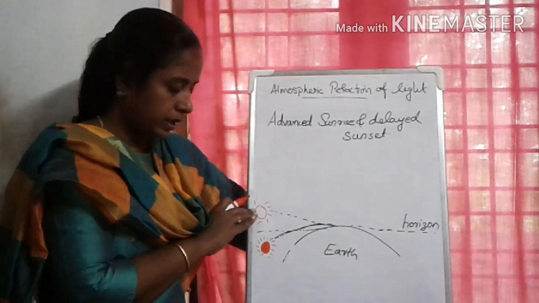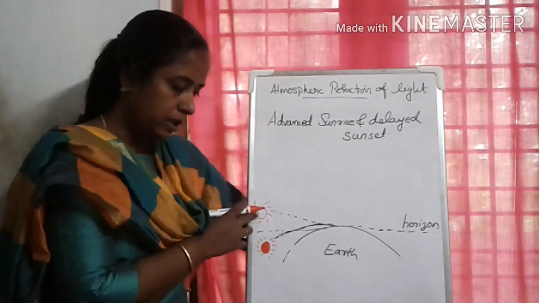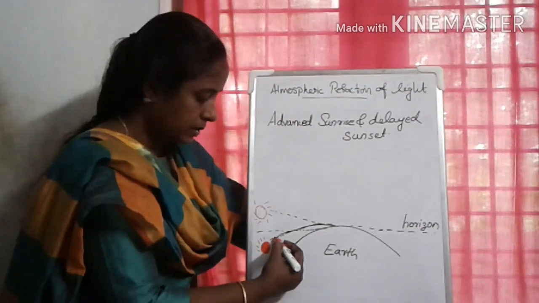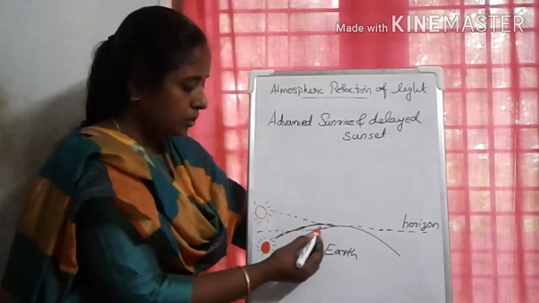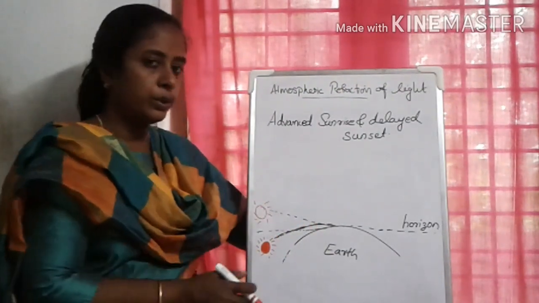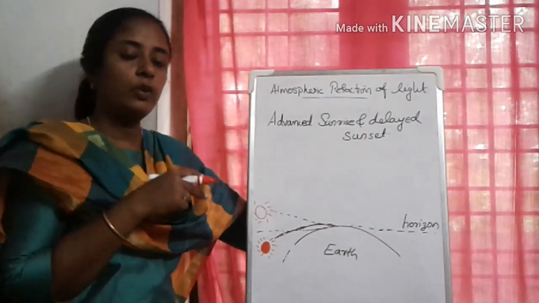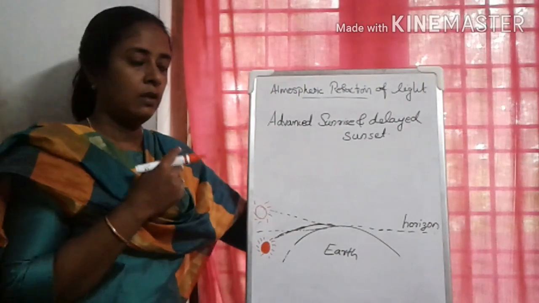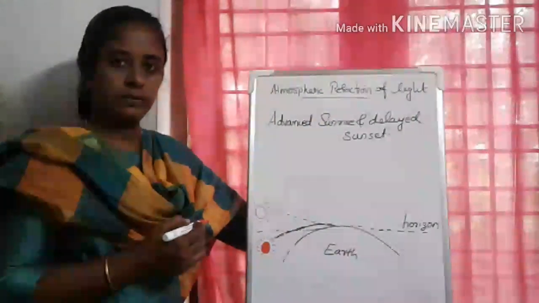2 minutes before, we can see the sun. The sun is here, but we can observe it here. Why? The sunlight undergoes atmospheric refraction. Due to that, the light appears to come from a point above the horizon. So we can see the sun 2 minutes before the actual sunrise. What's the reason? The reason is atmospheric refraction of light.